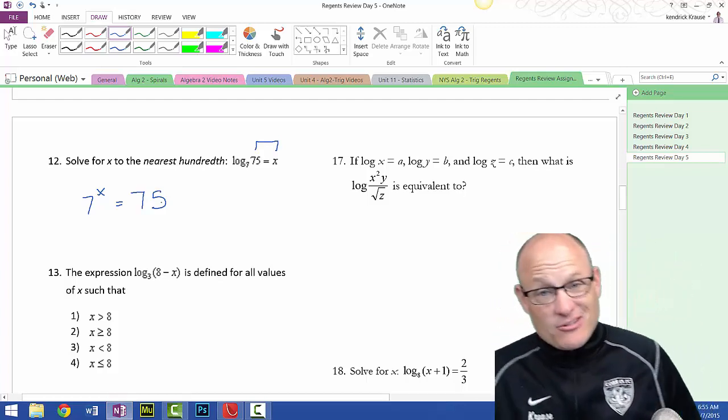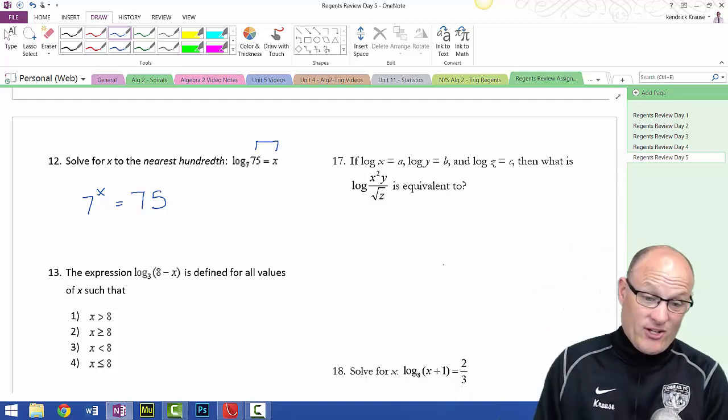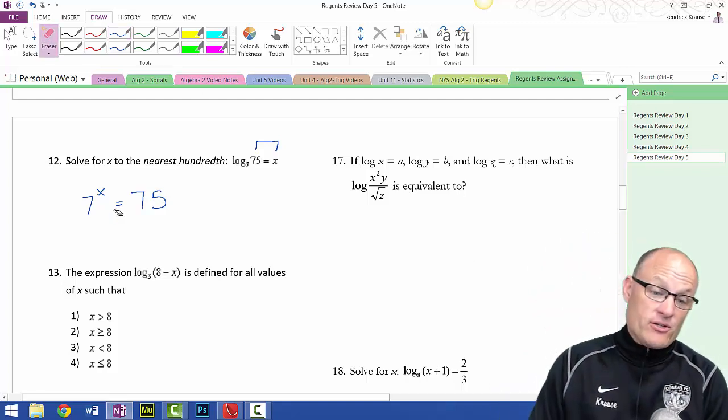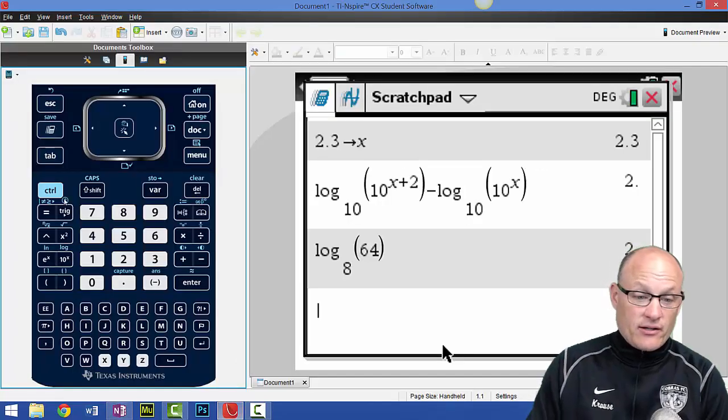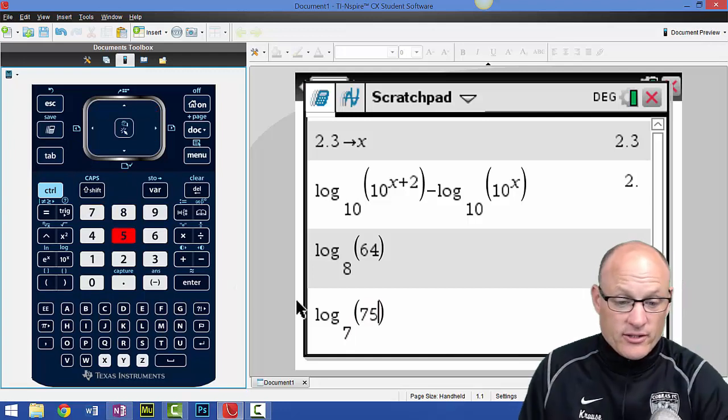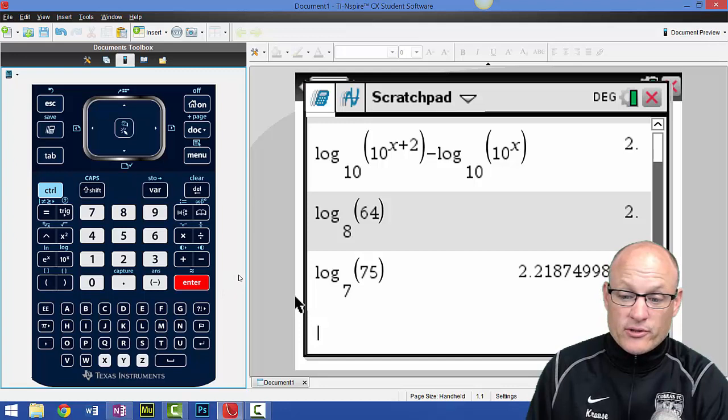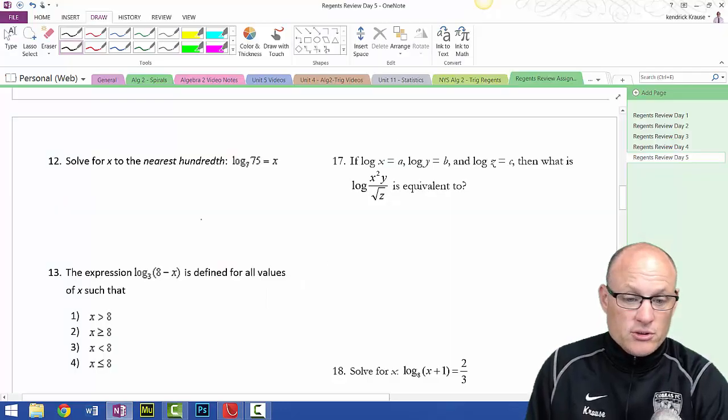That's kind of difficult. I have no idea how to solve that one. In order to solve that one, you know what I'd have to use? I'd have to use logarithms. I don't know what I was thinking, kids. It said round to the nearest hundreds. You know what they want you to do? They want you to type this thing into your calculator. Log base 7 of 75, round to the nearest hundreds place, 2.22. X equals 2.22. Kind of boring.